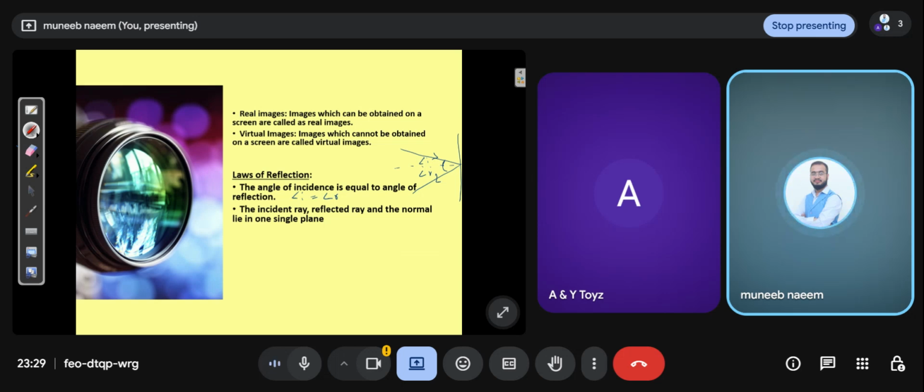The second law: the incident ray, reflected ray, and the normal line lie in one single plane. You can see this is the incident ray, this is the reflected ray, and this is the normal. All three lines lie in a single plane. This is the second law.